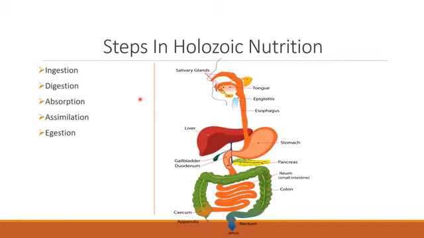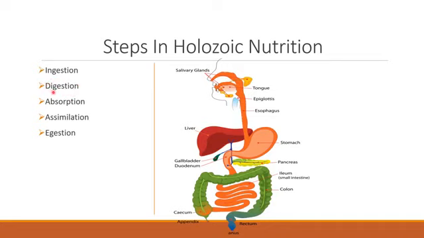Okay, now these are the very important steps in the Holozoic nutrition. First, the food will be taken in, and this process is known as ingestion. Then the food will be digested by the digestive organs, or a whole system which we call the digestive system.